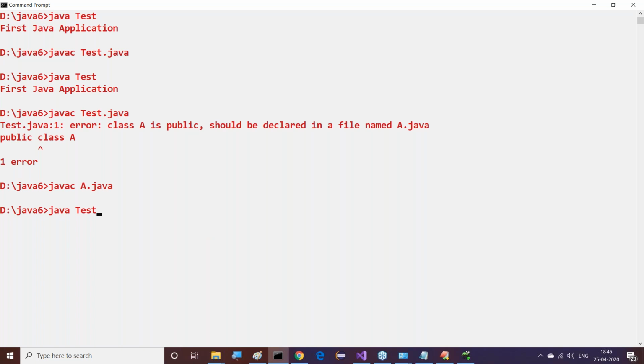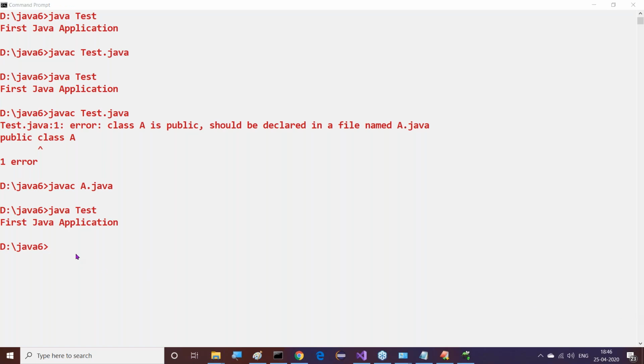But along with the java command, we must provide which one? Class name. Here also, that class name and file name may be the same, may not be the same. Please remember this point exactly. Now here we are getting our program clearly.